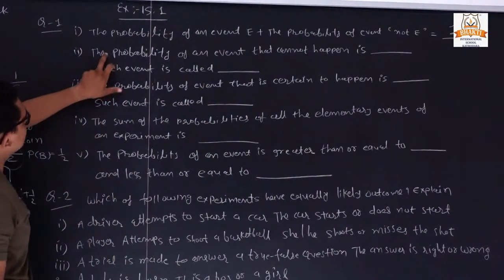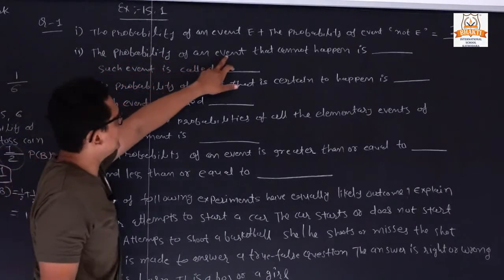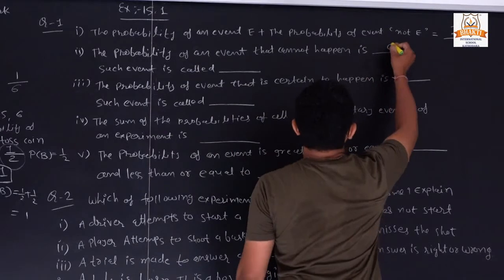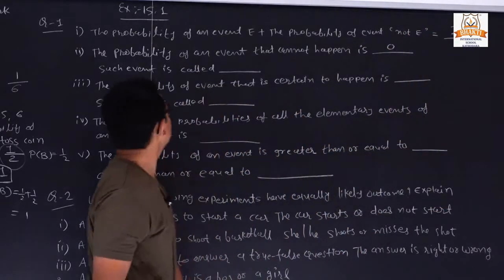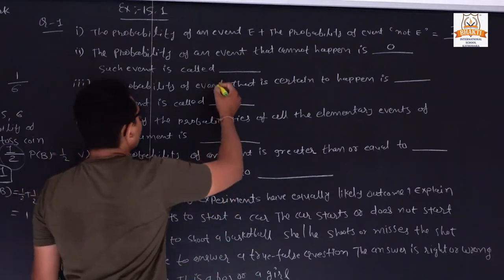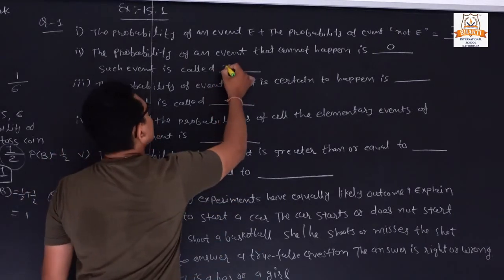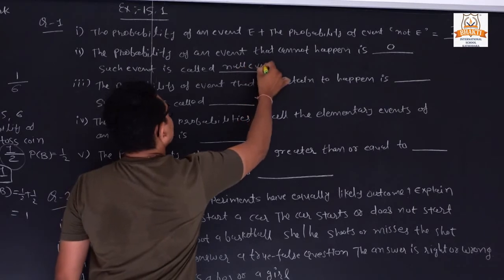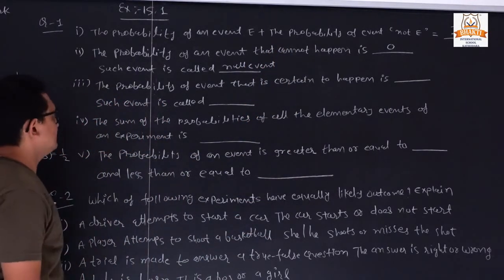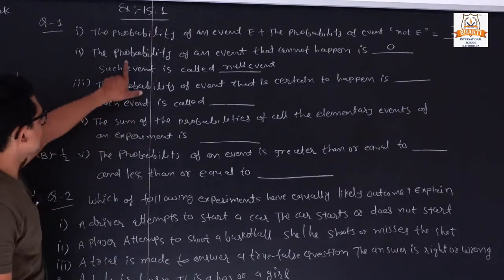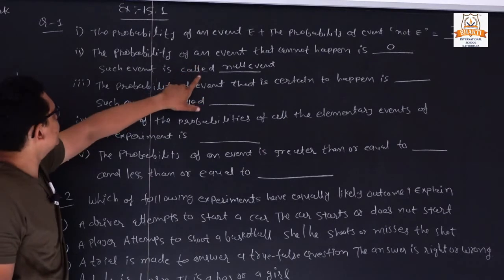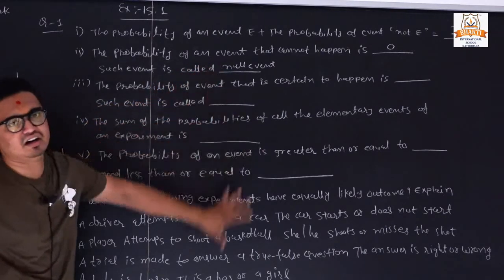Second fill in the blank: the probability of an event that cannot happen is 0. Clear? Such an event is called what? A null event. Clear? It is called a null event. Suppose the probability of an event that cannot happen is 0, such an event is called a null event.